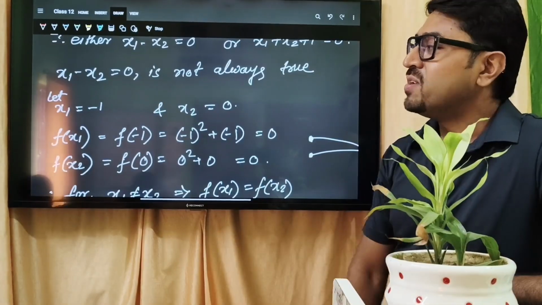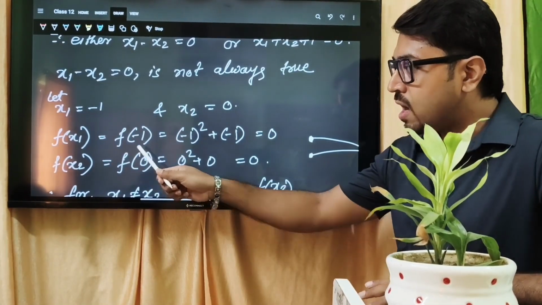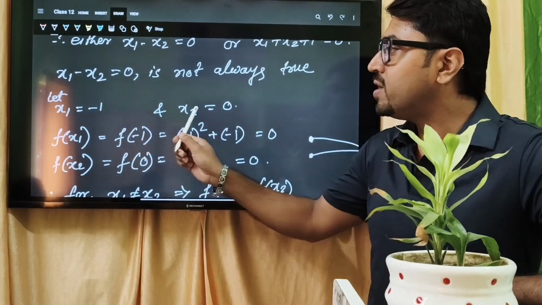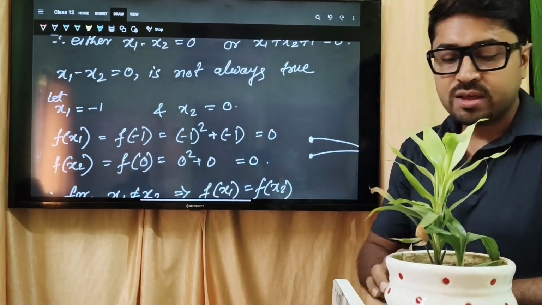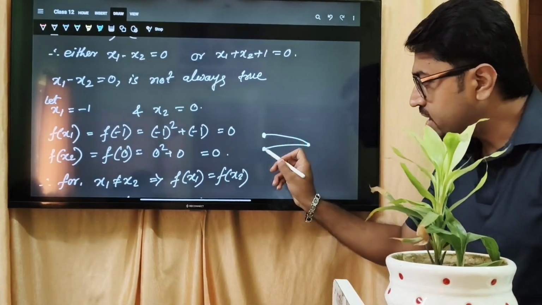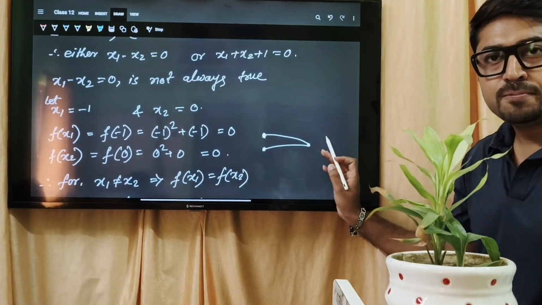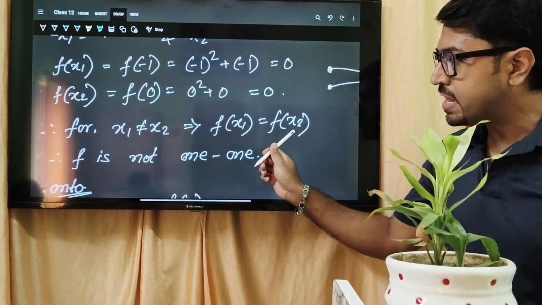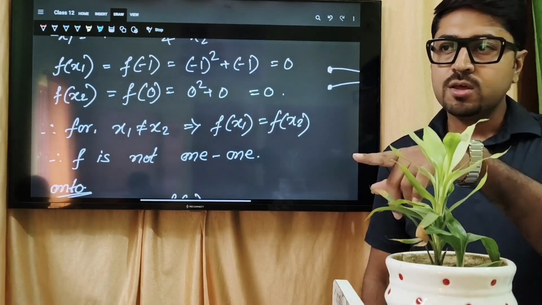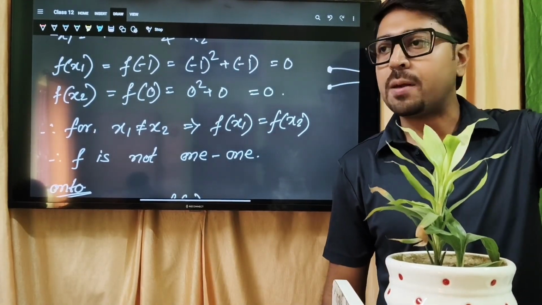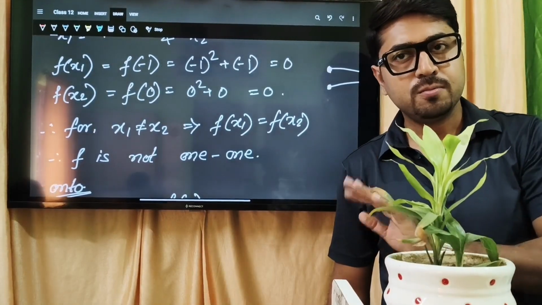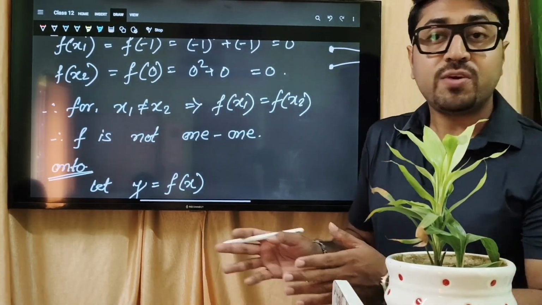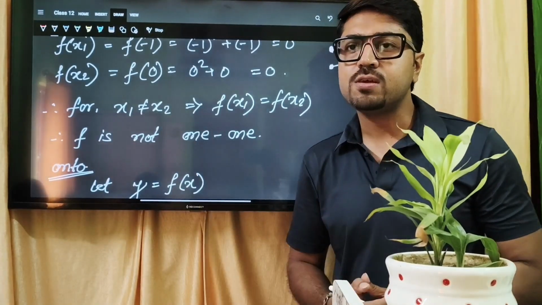Anyway, let x1 equal to minus 1. Now f(x1) will be 0 and f(x2) will be 0. What is meant by that? It means for two different elements the image point is the same. It means the condition is like that: different inputs, one output. So for x1 not equal to x2, f(x1) equals f(x2), that means f is not one-one. Clear? So when you feel that the condition will not be applied, we have to give an example. Do you remember how to find the range?